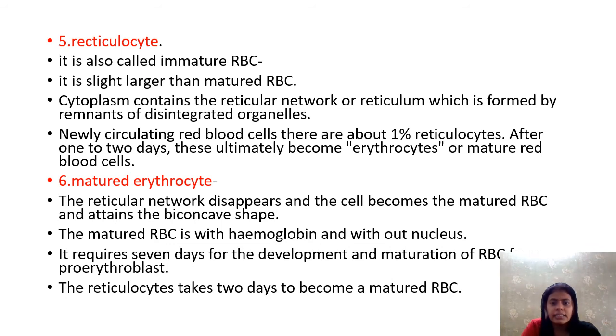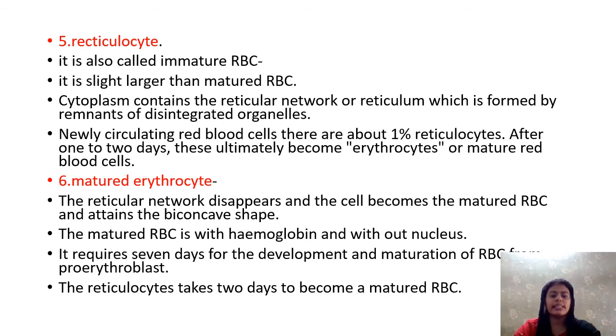Cytoplasm contains the reticular network or reticulum, which is formed by the remnants of disintegrated organelles. You know, cell organelles are not present in the RBC. So these organelles start to disintegrate and occur as a reticular network. So it is called reticulocyte. Among newly circulating red blood cells, there is 1% of reticulocytes. After 1 or 2 days, they ultimately become erythrocytes or mature red blood cells.